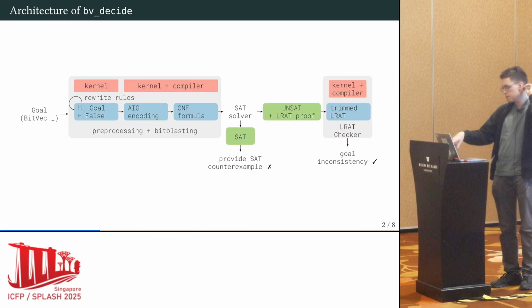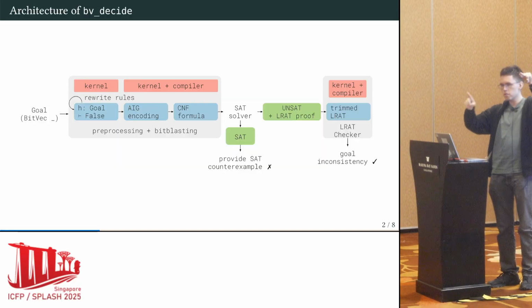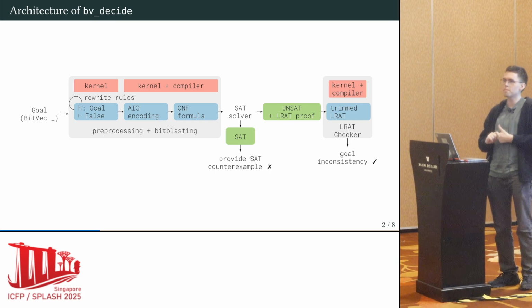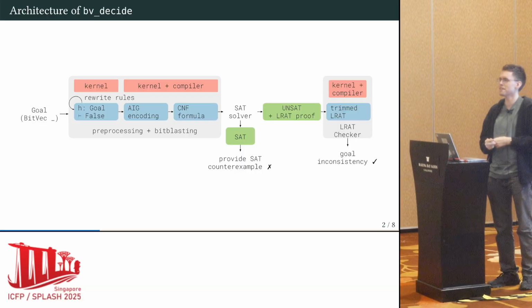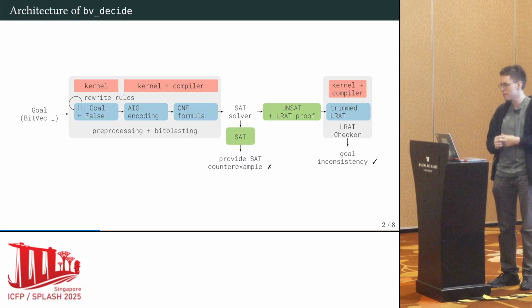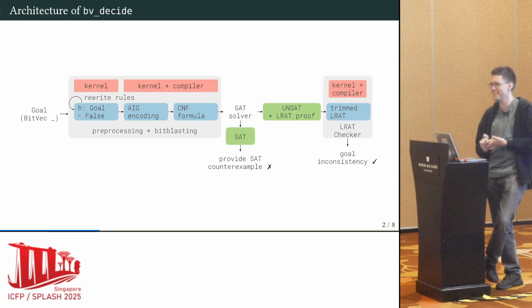Basically, these LRAT proofs here are just a trace of the CDCL algorithm, and it's just outputting its conflict clauses and how it arrived at these conflict clauses. So there's no extra overhead for producing? No, there's actually a paper called Faster LRAT Generation Than Checking from the CaDiCaL people. So producing this LRAT proof is faster than even verifying it's correct. Yeah. Thank you.